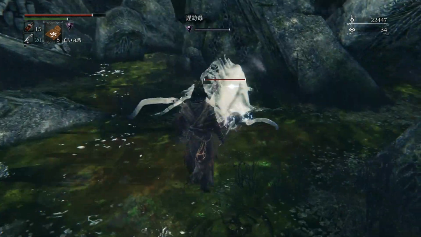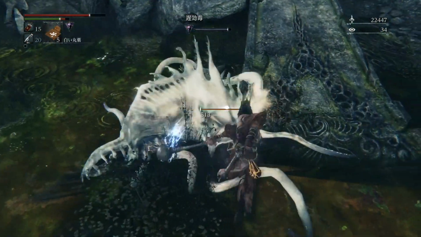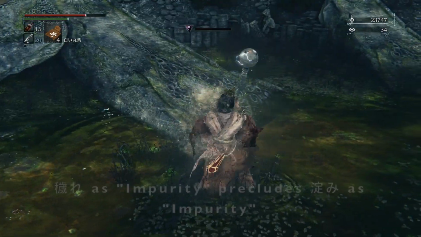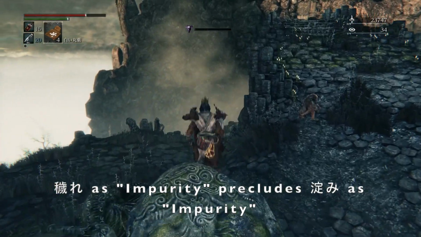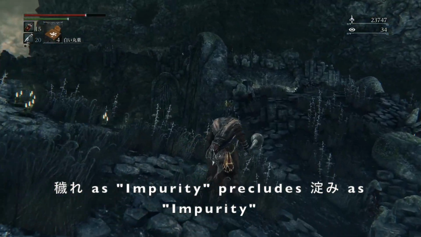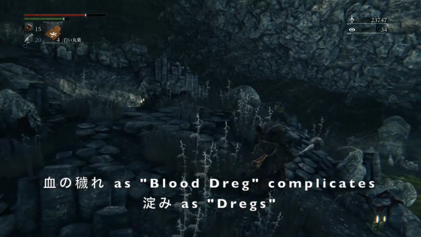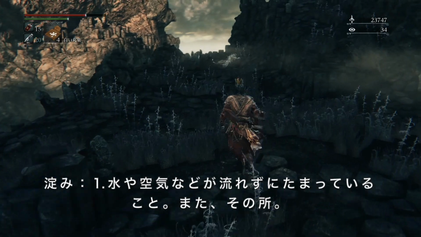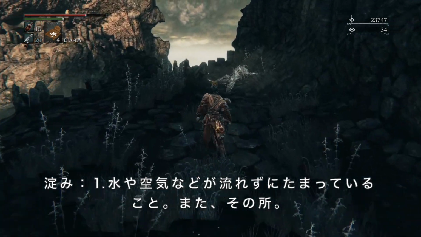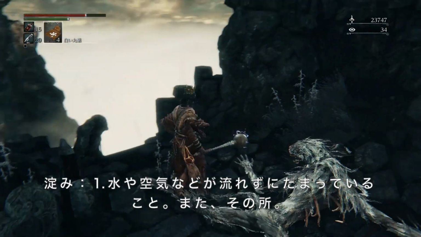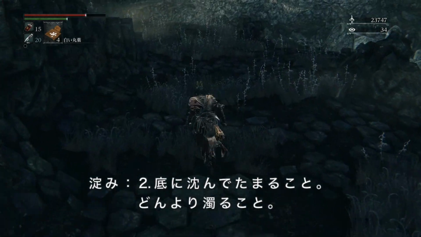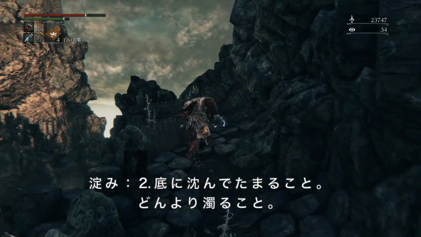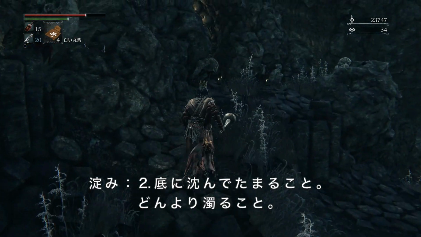This is important because, as we've seen, making certain translation choices in one context can influence other decisions down the line. If the word impurity had been used for the Kegare rune, this one would need to have a different name. Or maybe the translators might have considered calling this rune dregs, because while my own literal version emphasizes the nuance of stagnation found within the Japanese word yodomi, that Japanese term can also be used to refer to the lees or dregs that collect within still liquid, in addition to the unmoving liquid itself.